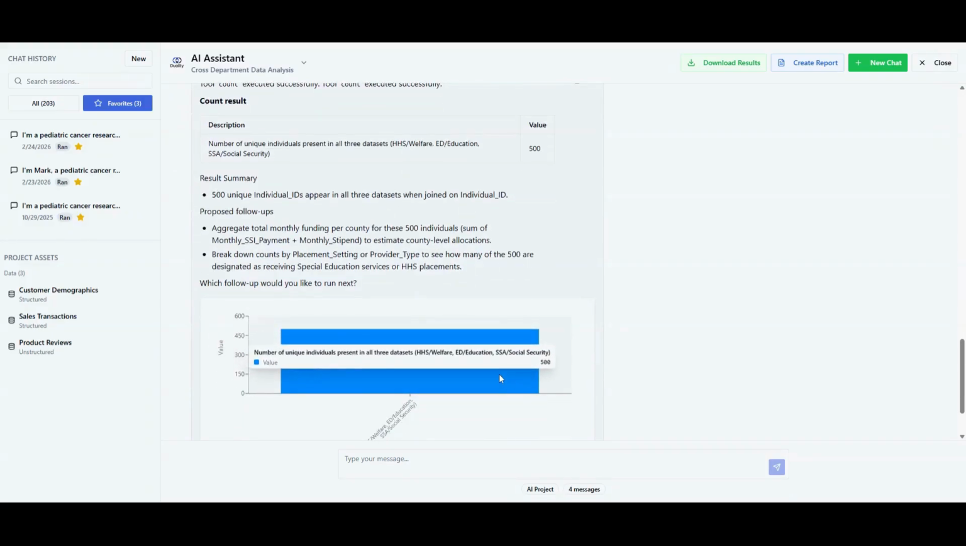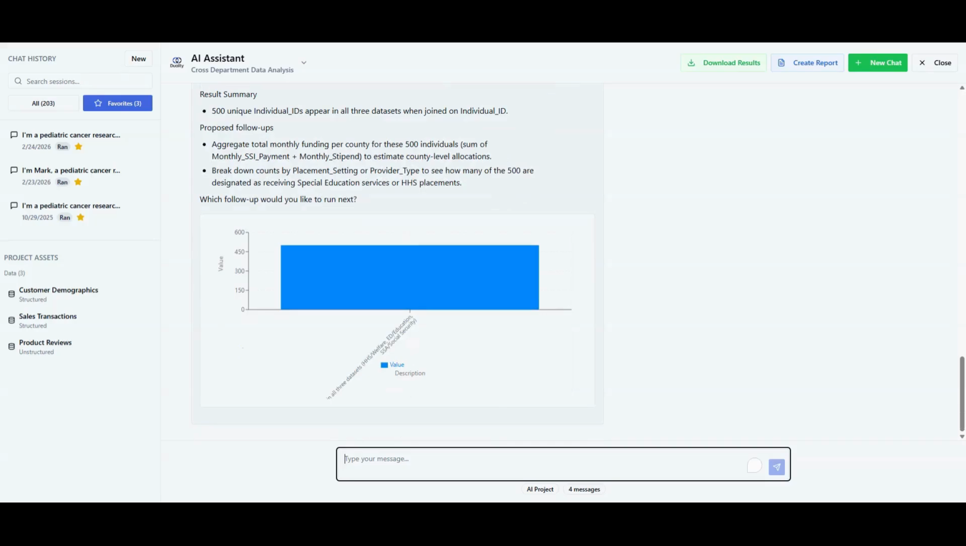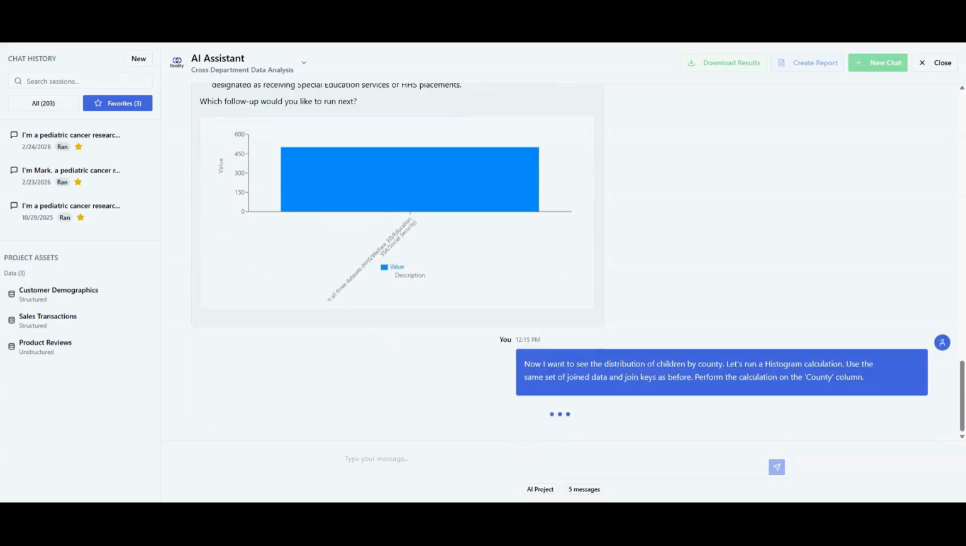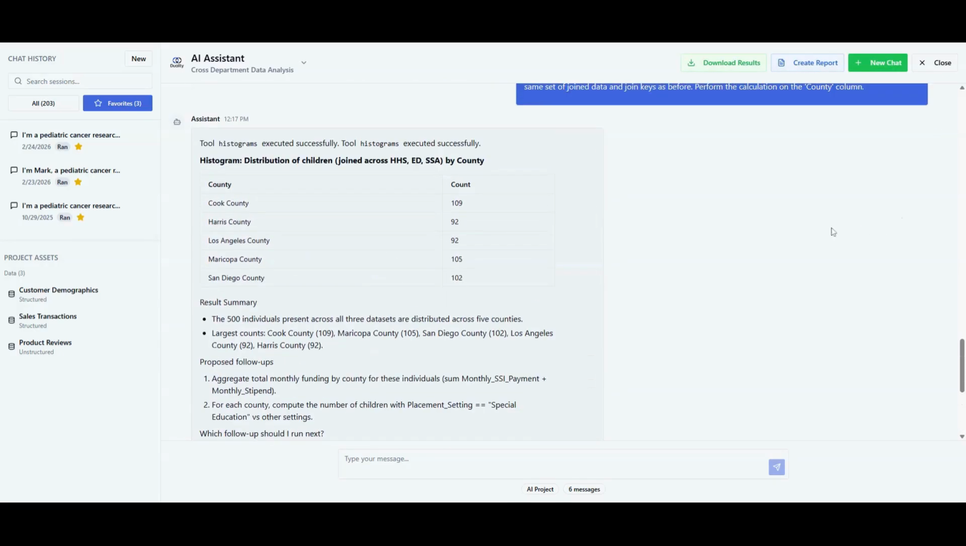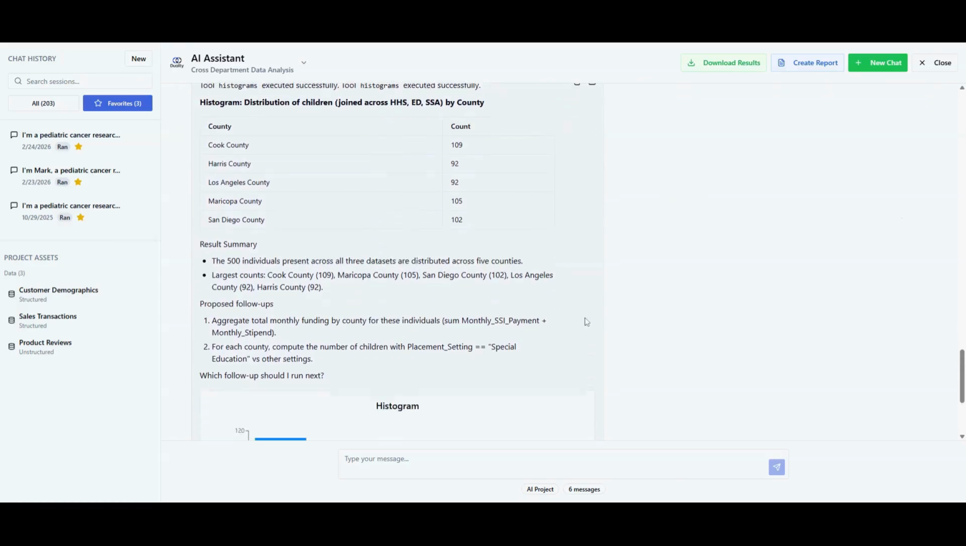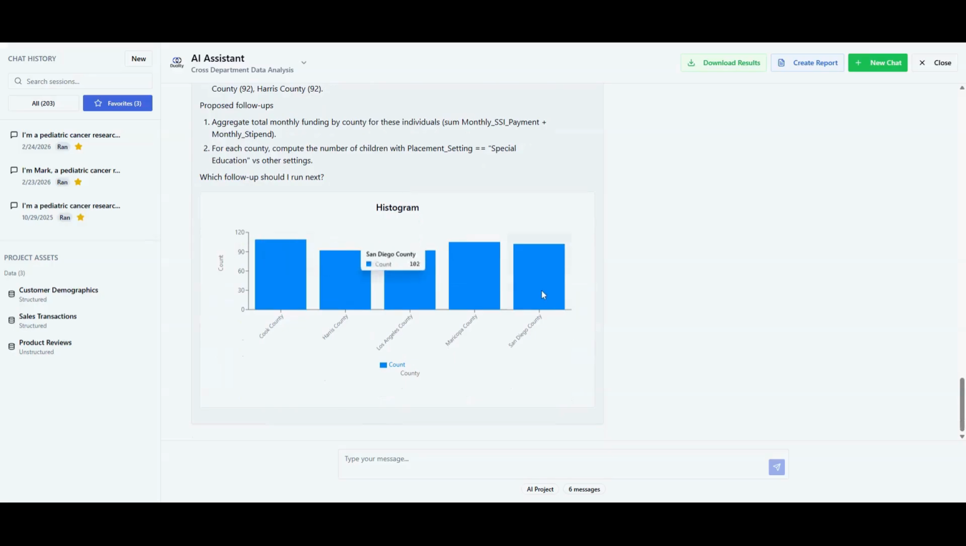Now I want to understand their geographic distribution. I run a histogram calculation to see the number of children in each county. This allows me to identify gaps between different jurisdictions, seeing which counties serve a higher number of children and where additional budgetary focus might be needed.